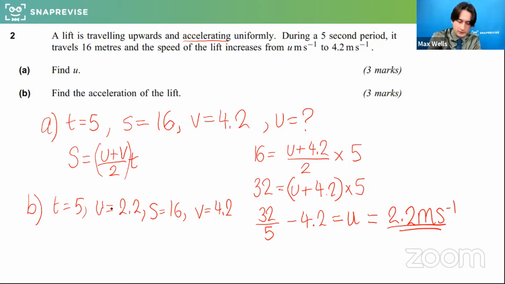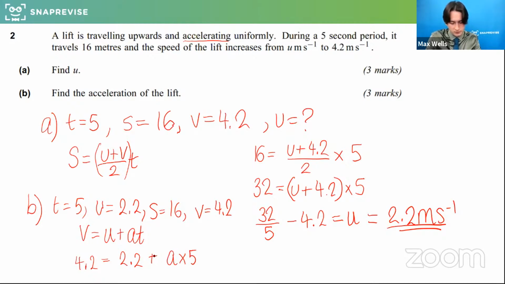Cool. So if I'm looking for this one, I'm going to use V equals U plus AT. And obviously for this one, I don't actually need S. So what I can do here is I can say that 4.2 equals 2.2 plus the acceleration that I'm looking for times the time that's elapsed, 5. Rearrange and make A the subject. So minus 2.2 off and divide it by 5.